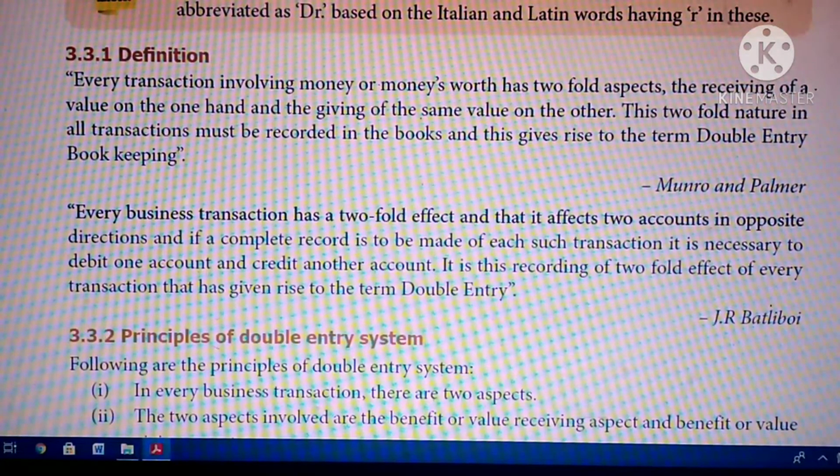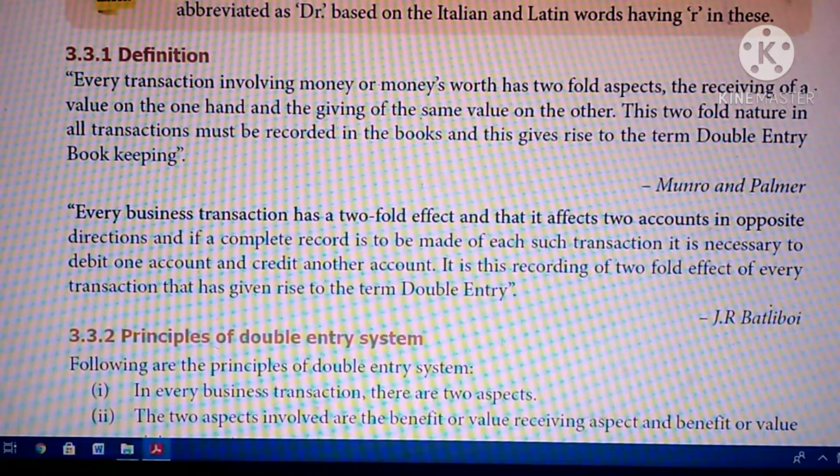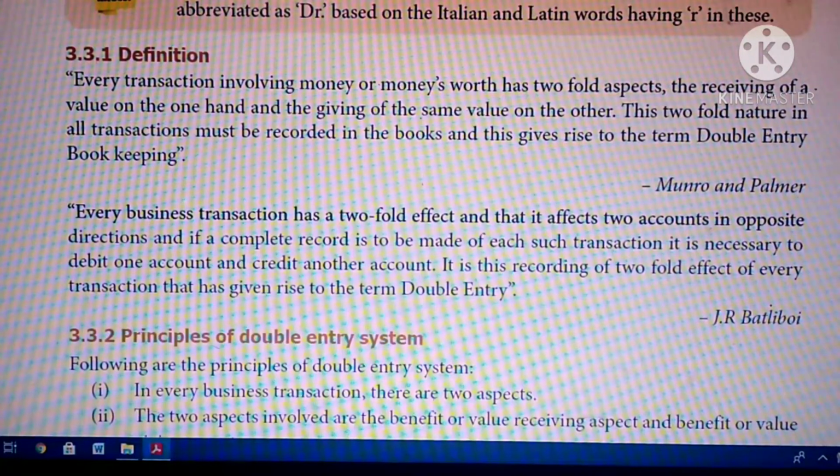So receiving and giving are exactly opposite. For a complete record, you must record both opposite effects, that means the receiving aspect as well as the giving aspect. If you are recording both in the books of account, then for such a transaction it is necessary to debit one and credit another. One must be debited and another must be credited. This recording of the twofold effect of every transaction gave rise to the term double entry system. That is what is called the double entry system.